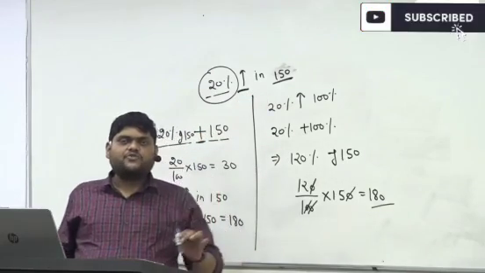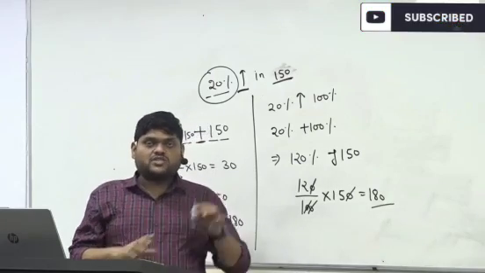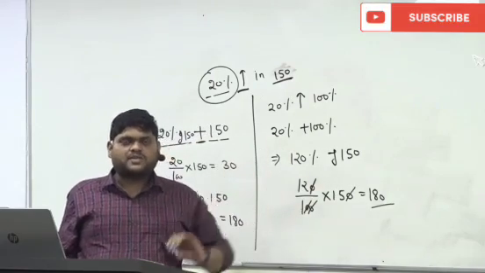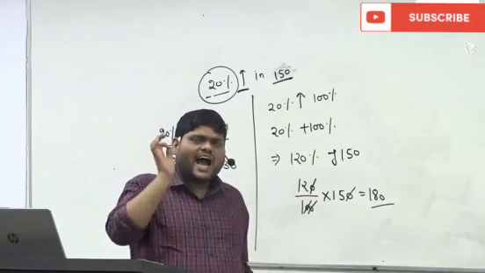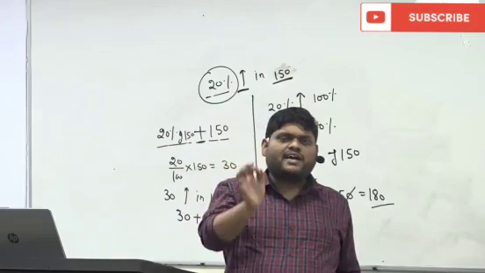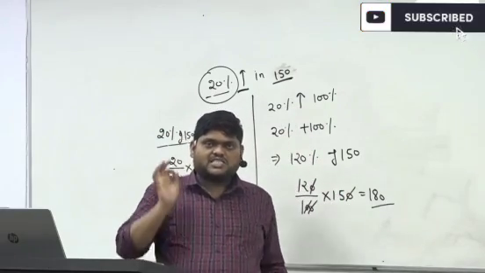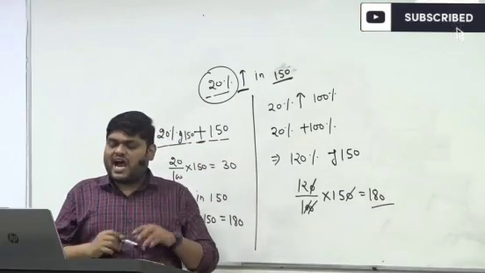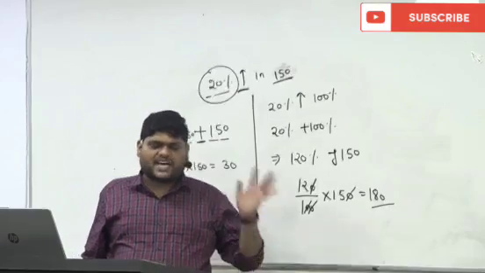Understand, if you are increasing a number by 20%, the number was already 100%. Now listen very carefully: as soon as the word increment comes, the simple meaning is addition. As soon as the word decrement comes, the simple meaning is subtraction.